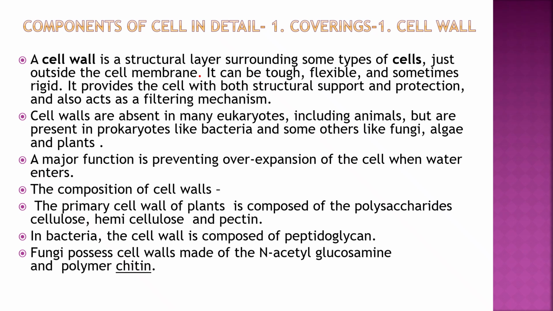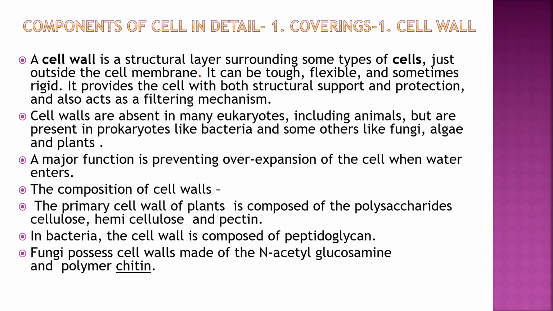First component is cell wall. A cell wall is a structural layer surrounding some types of cells just outside the cell membrane. It can be tough, flexible, sometimes rigid. It provides the cell with both structural support and protection, and also acts as a filtering mechanism. Cell walls are absent in many eukaryotes, including animals, but are present in prokaryotes like bacteria and some others like